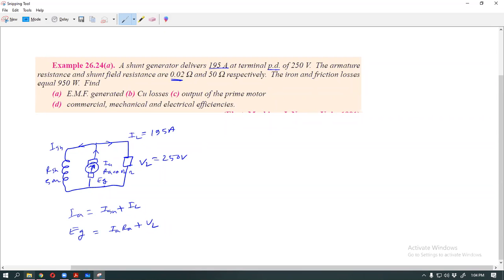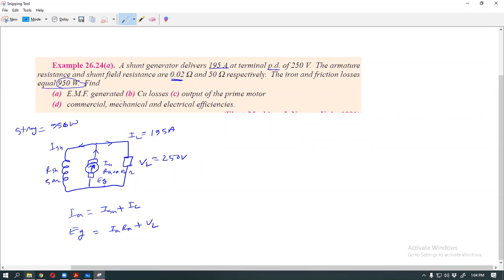The iron and friction loss, meaning stray loss, is equal to 950 watt.